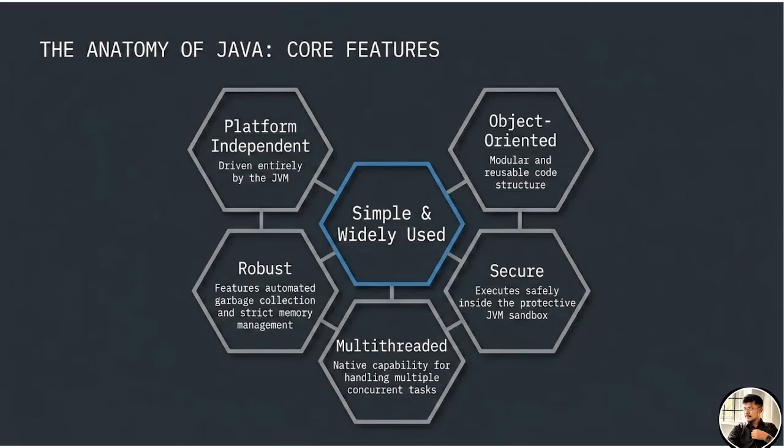What is the meaning of running multiple threads simultaneously? It is used to utilize the CPU. We are increasing the CPU utilization by using multi-threading, okay, and that is secure, of course. It executes safely inside the protective JVM sandbox.